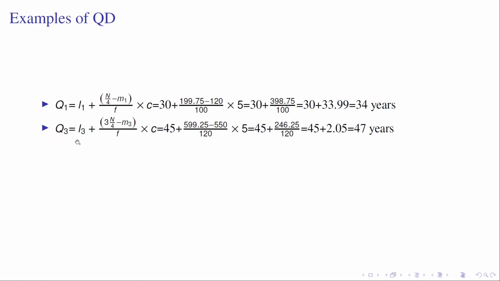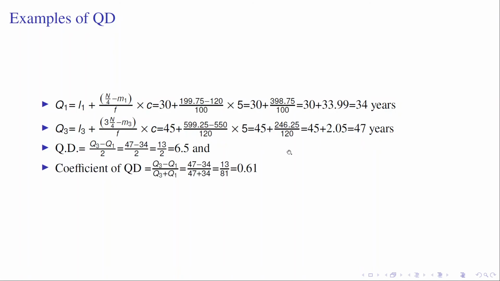Similarly, Q3 is L3 plus 3 into n by 4 minus M3 by F3 into C. For the third quartile, 45 is the lower limit of the third quartile class, 550 is M3, and F3 is 120. So this is 47 years. By substituting these Q1 and Q3 values in the quartile deviation formula, Q3 minus Q1 by 2 is equal to 47 minus 34 by 2, which is 6.5. Coefficient of quartile deviation is 47 minus 34 by 47 plus 34, which is 13 by 81, equal to 0.16.